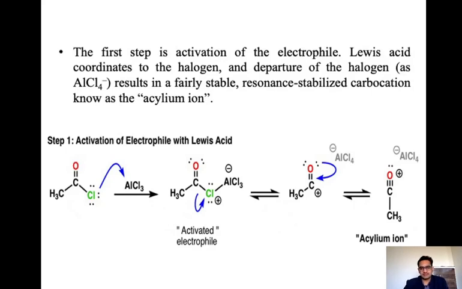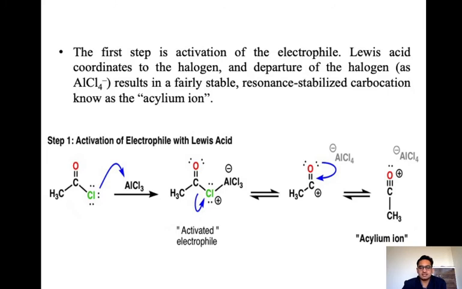So what exactly is the first step? The first step is activation of the electrophile. The Lewis acid coordinates to the halogen and the halogen departs, resulting in a fairly stable, resonance stabilized carbocation known as an acylium ion. This chlorine coordinates with this AlCl3, the AlCl4 leaving takes place, and this type of carbocation will form. After that, the acylium ion will form.